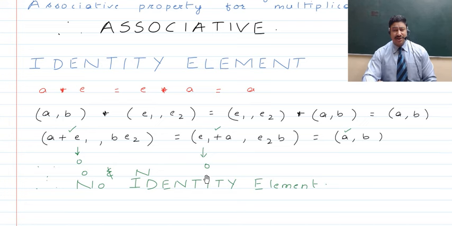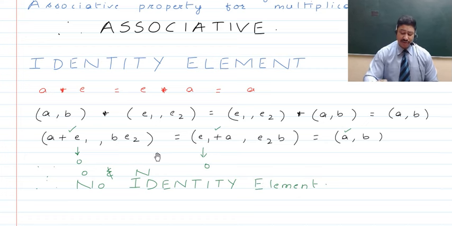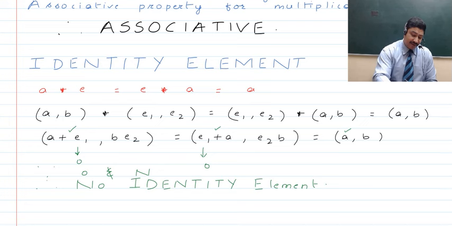So as 0 is not part of the natural number set because it starts from 1 and goes up to positive infinity, like 1, 2, 3, 4 and so on up to infinity, therefore we will say that there is no identity element with regards to the first element of the ordered pairs. Now if we talk about the second element of the ordered pairs, let's quickly check what will happen here.